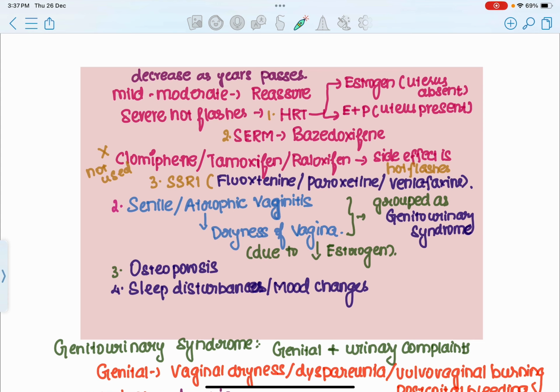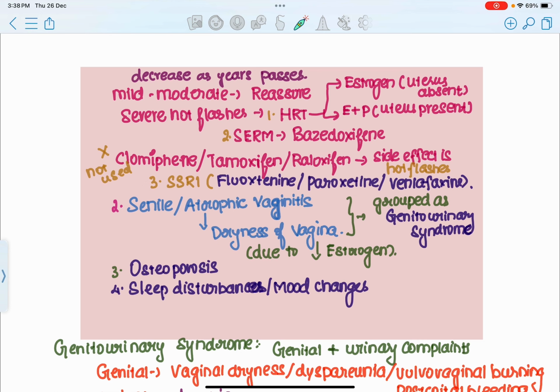There is a protocol for administration of HRT in females. If the female has a uterus, then you have to administer estrogen plus progesterone. But if the female does not have a uterus, you administer only estrogen. Why? Because we all know that estrogen has a proliferative action on the uterine endometrium.